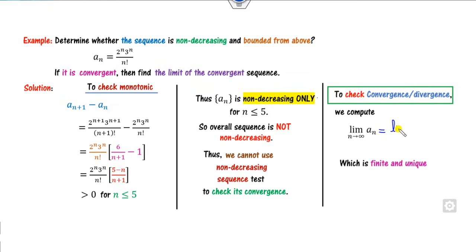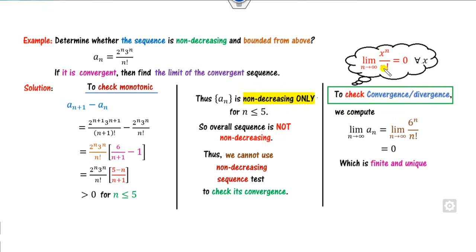So what is that? This is the limit as n approaches infinity of 6 raised to power n over n factorial. You can simply use the one formula which we already explained in our last lecture, which is for all x. Here x is 6, which comes to be 0, which is finite and unique. So therefore this is a convergent sequence.